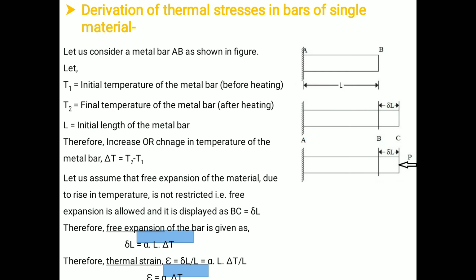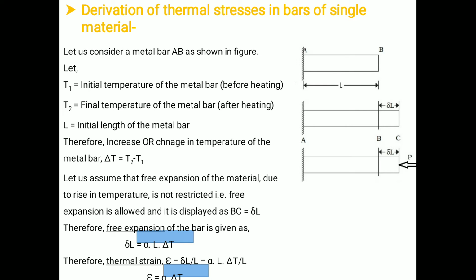Now, we are going to derive the thermal stresses in a bar of a single material. For that purpose we are going to consider a single bar AB of length L, as given in the figure.